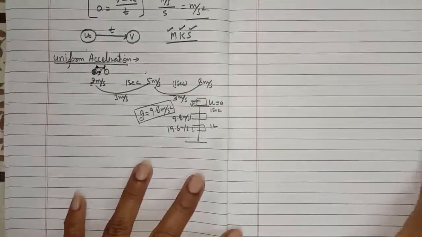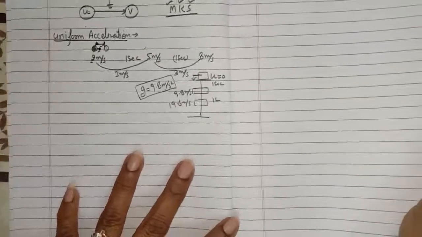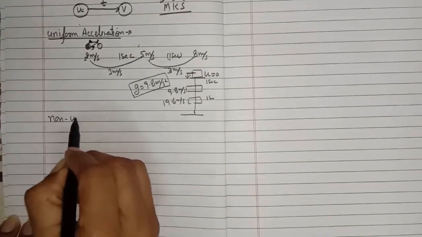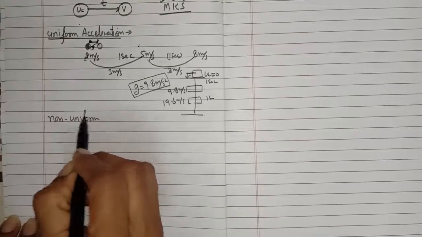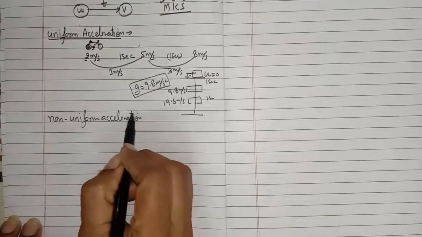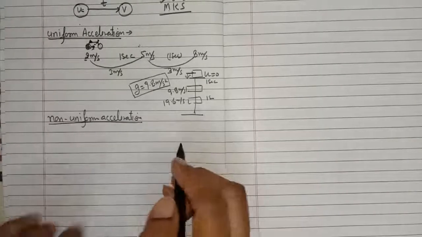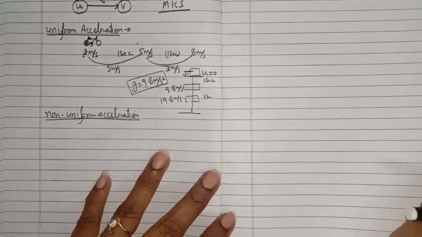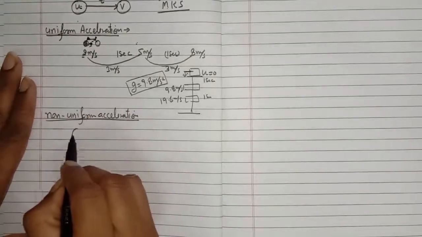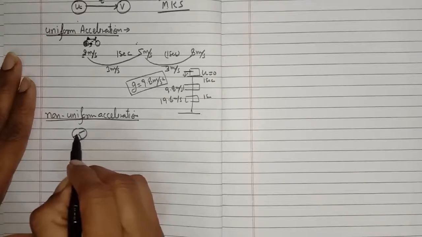Okay, now the non-uniform acceleration. So what is a non-uniform acceleration? Suppose the velocity of your bicycle, this is your bicycle. Again, I am making a bicycle for you. This is your bicycle.